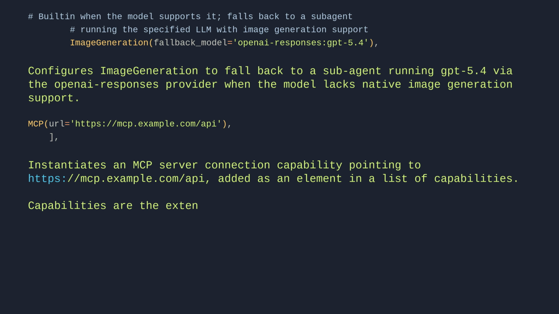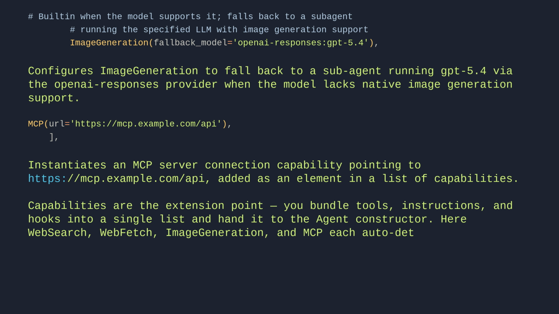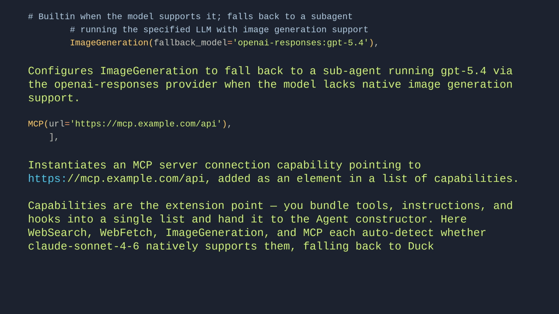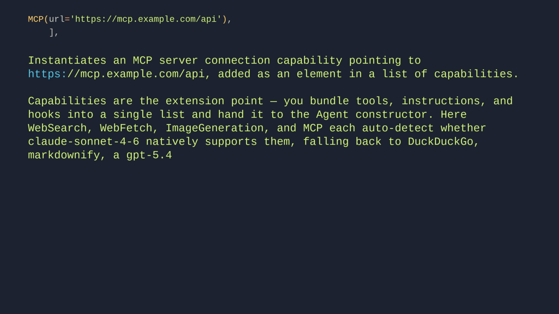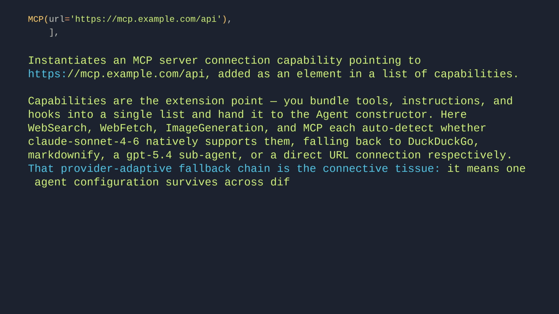Capabilities are the extension point. You bundle tools, instructions, and hooks into a single list and hand it to the agent constructor. Here, web search, web fetch, image generation, and MCP each auto-detect whether Claude Sonnet 4.6 natively supports them, falling back to DuckDuckGo, Markdownify, a GPT-5.4 subagent, or a direct URL connection, respectively. That provider-adaptive fallback chain is the connective tissue. It means one agent configuration survives across different LLM backends without touching the code.